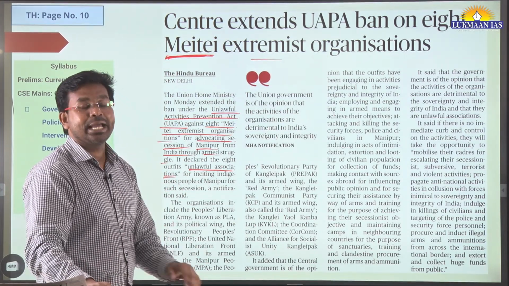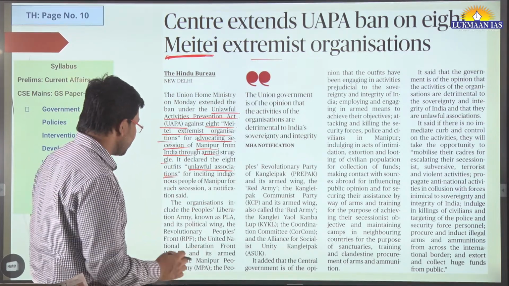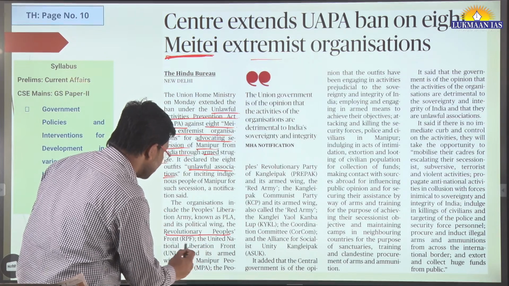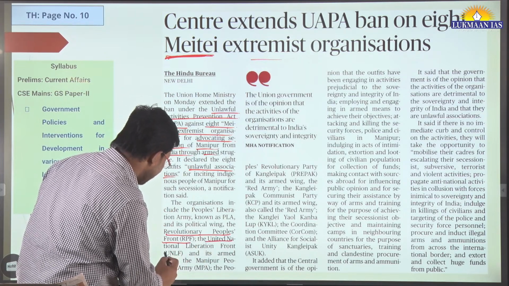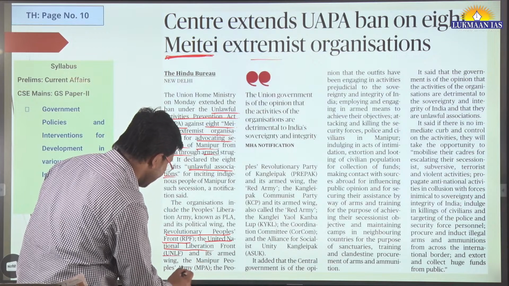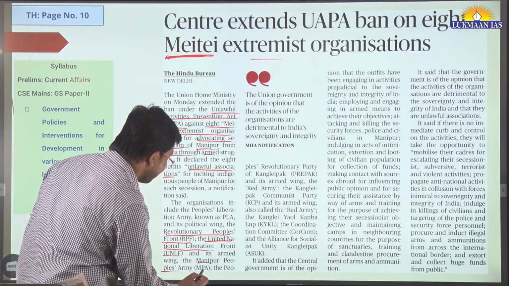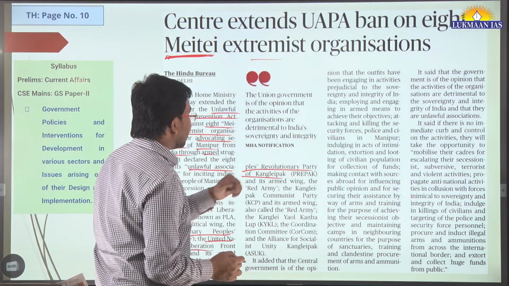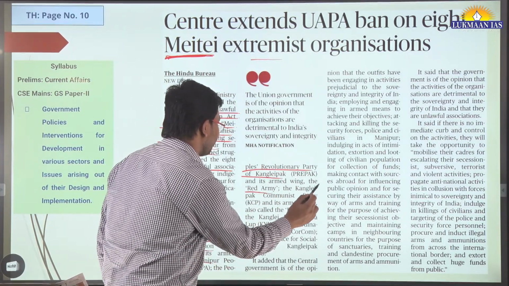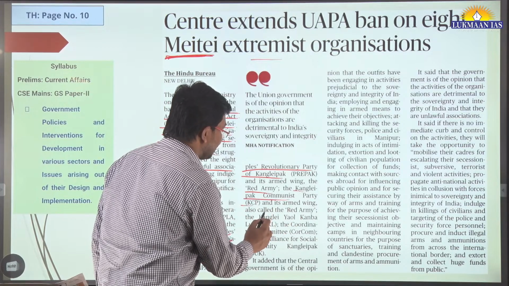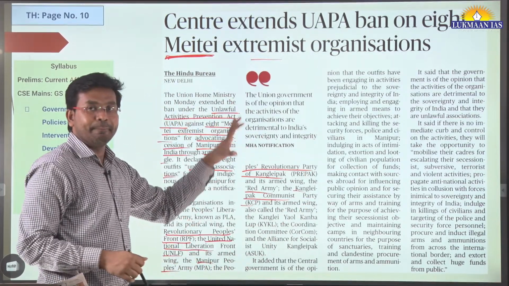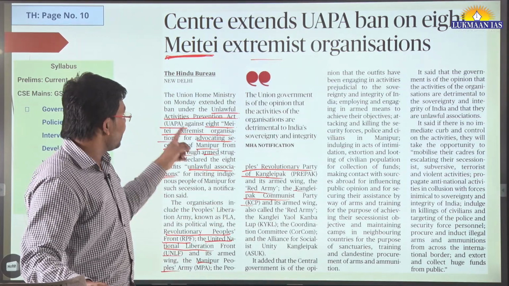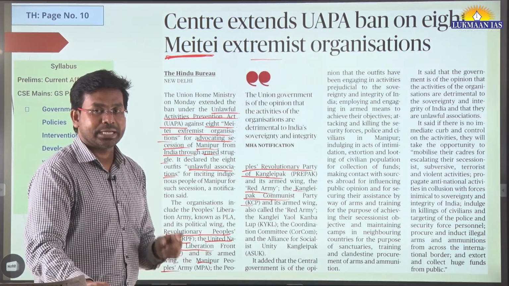In this article they have given the names of these associations also: the Revolutionary People's Front, United National Liberation Front and its armed group Manipur People's Army, People's Revolutionary Party of Kangleipak, Red Army, Kangleipak Communist Party. These are basically Meitei organizations. These organizations have been banned under the Unlawful Activities Prevention Act, UAPA.